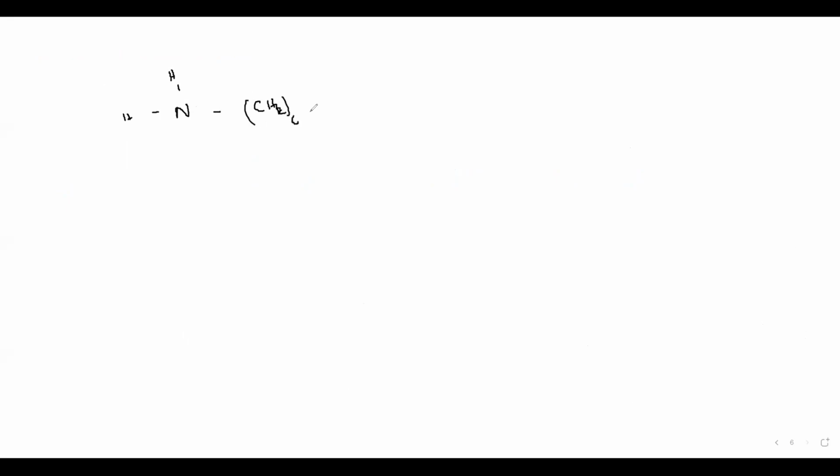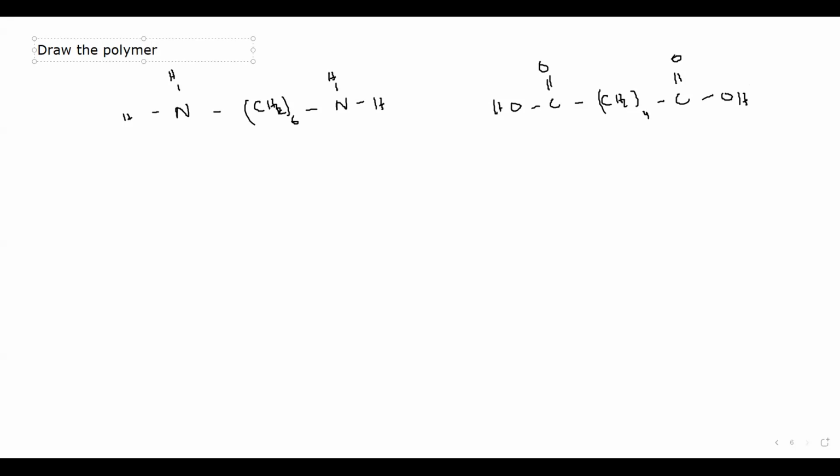CH2 bracket 6, NH, and then C double bonded with O, OH, CH2 bracket 4, and C double bonded with O and OH. Now the monomers are given. If the question is draw the polymer, so how to draw a polymer? First thing, you should identify the monomer. You should know what the monomers are.